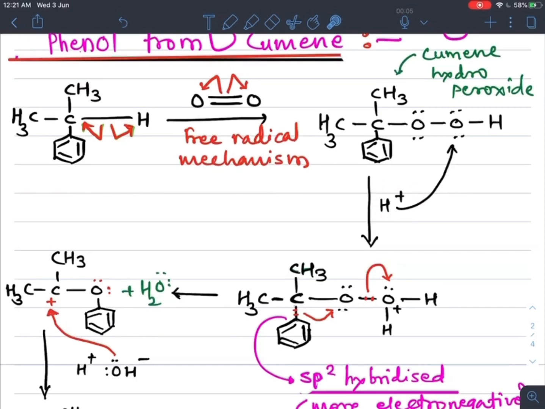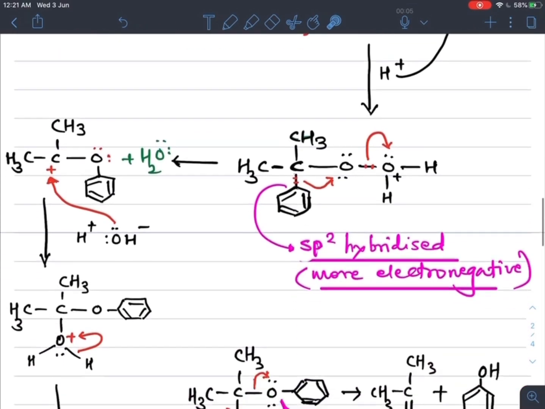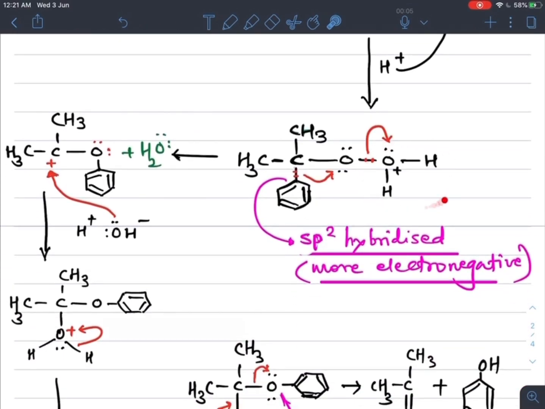Further it comes in contact with H plus, that is supplied on acidification. This H plus bonds with this oxygen. By using these two electrons, the oxygen bonds with this H plus, and an H2O molecule is formed.